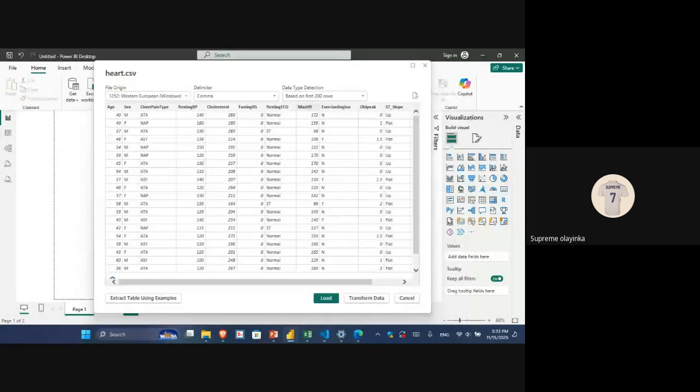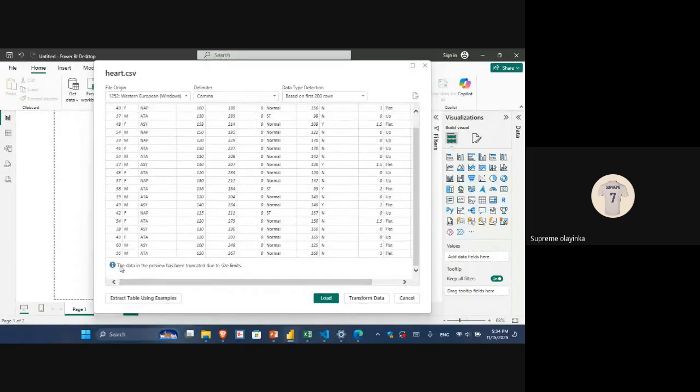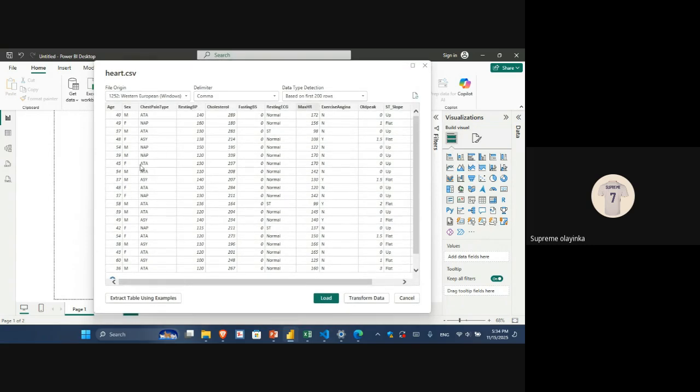So can you see? This is what I want to upload here. The first thing you can see is that the data in the preview has been truncated due to size limit. That means this is not the whole data set, but just a preview of what I'm about to load. Do I want to load it directly into Power BI or do I want to clone it?